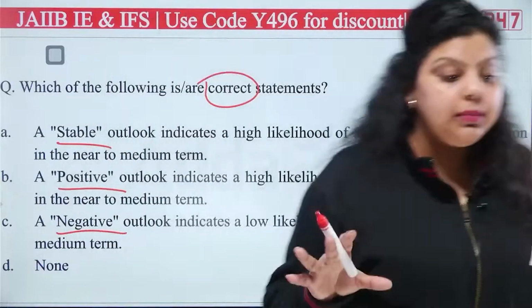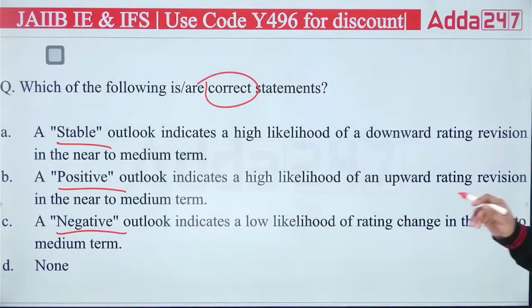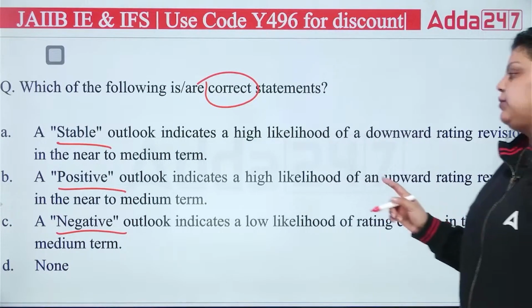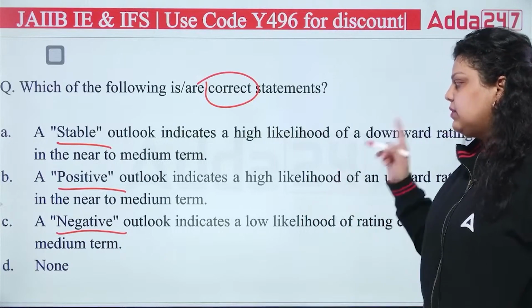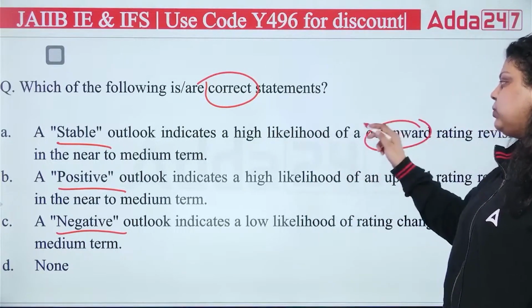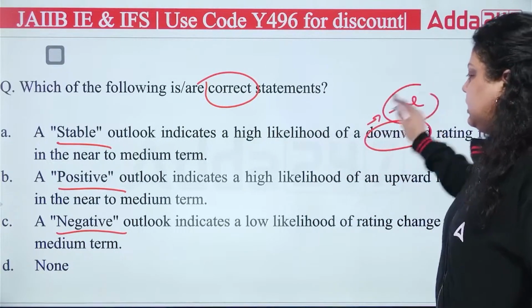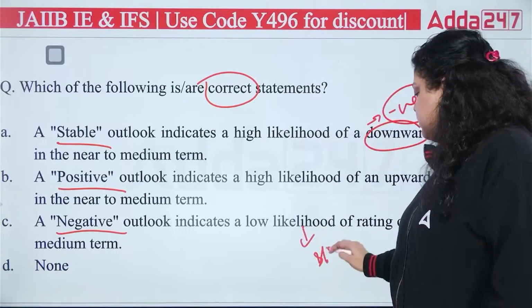So stable will be a kind of low likelihood of a rating change, like there is very low chance it will change. But if it is negative, there is a high chance of a downward revision. So this one is the negative definition. This is for the stable definition.